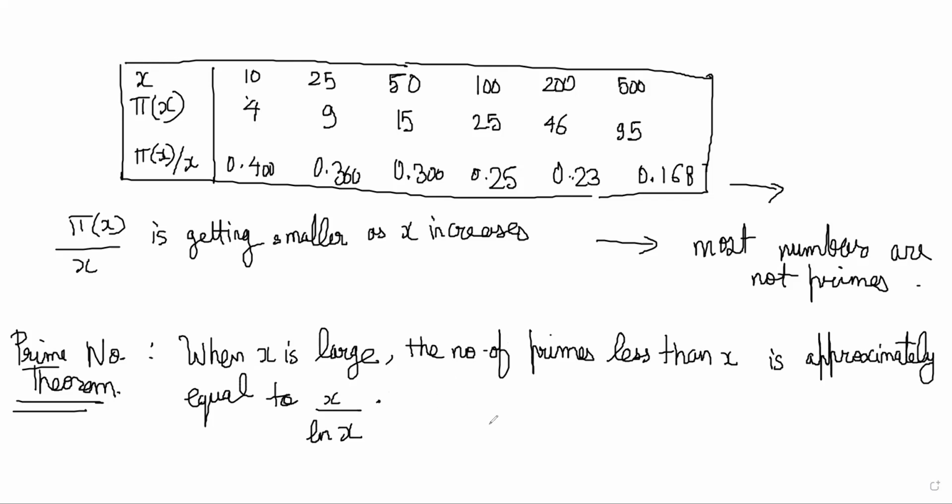Okay, so what it is saying is, limit as x tends to infinity, pi of x by x by ln x, or simply pi of x is approximately x by ln x.